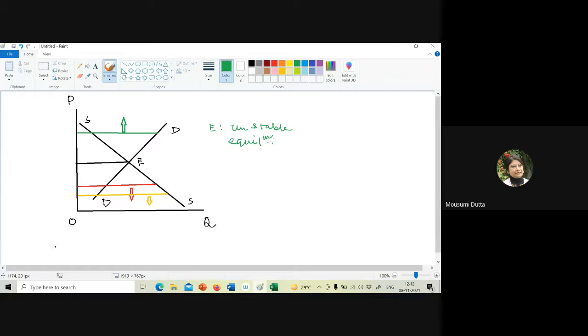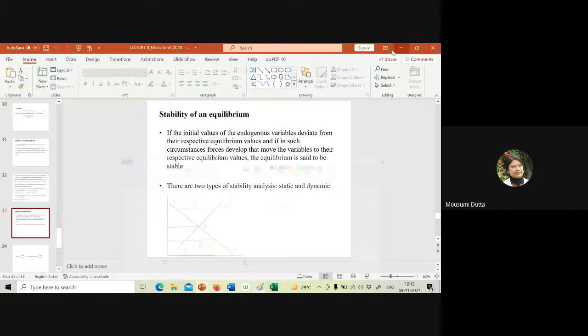So not only this is a very rare case. However, we will give some examples when the demand curve is negatively sloped, supply curve is positively sloped. Still, we are not getting the stable equilibrium because of some other reasons. So when I'll discuss the stability in detail, we will bring all these issues. Now, to begin with, to understand the notion of stability,